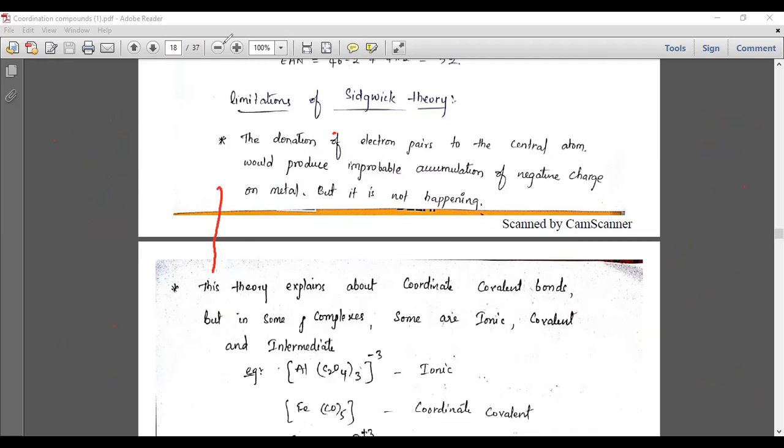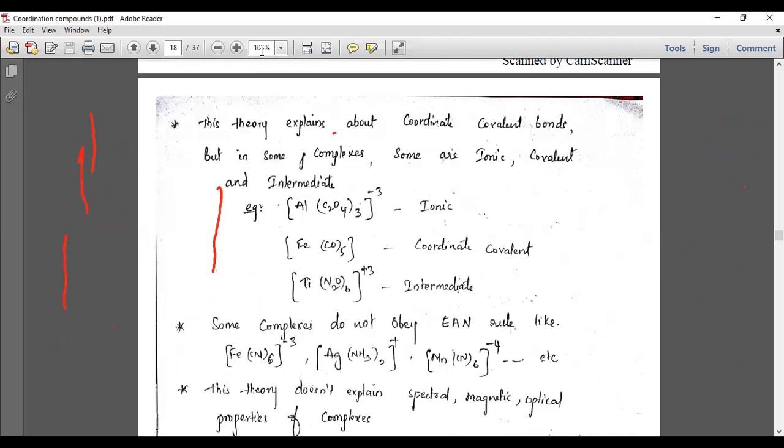And next, there are many drawbacks here. So there are still many drawbacks, look. This theory explains the coordinate covalent bonds here, but in some complexes, some are ionic. So some are ionic, covalent and intermediate.